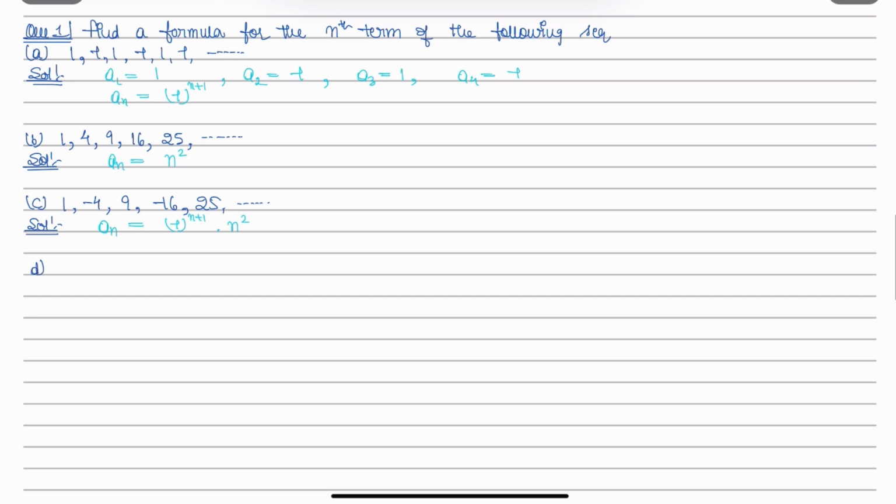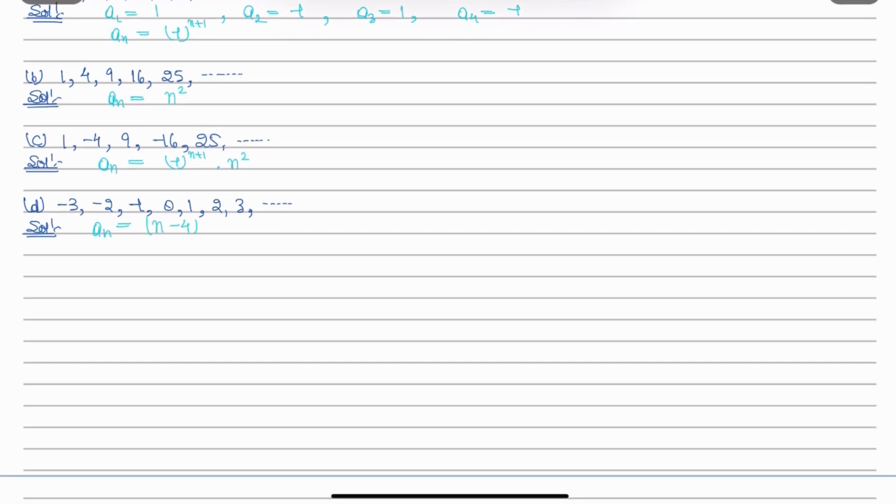The next part, minus 3, minus 2, minus 1, 0, 1, 2, 3 and so on. Here we can clearly see that this sequence is increasing, but the first term here is minus 3. So an is equals to n minus 4. We can check here, if we put n is equals to 1, then a1 becomes minus 3, and if we put n equals to 2, it becomes a2 is equals to minus 2 and so on.